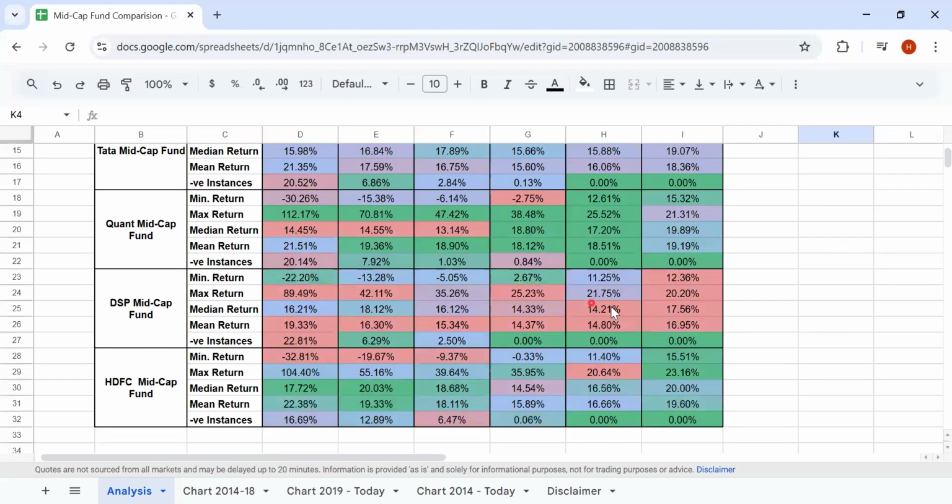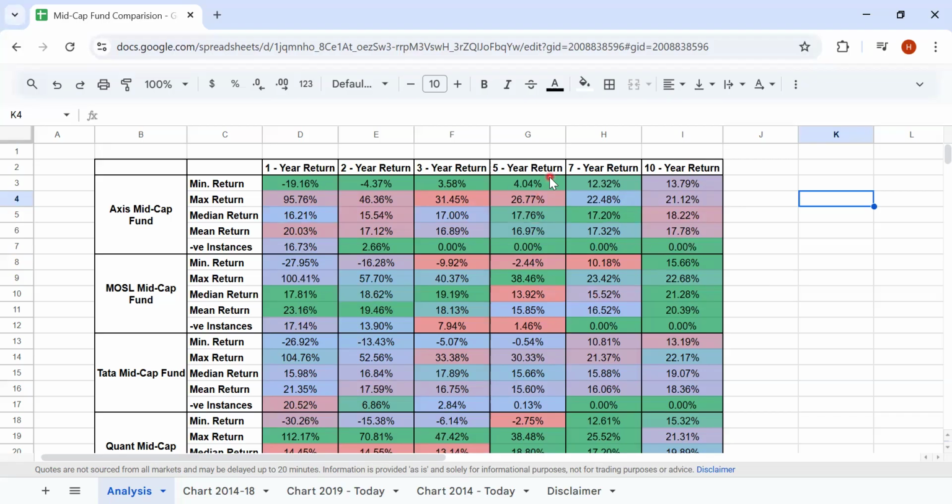DSP Mid Cap Fund has pretty much underperformed everybody on the 5-year, 7-year, and 10-year basis, but again, it has done anywhere between 14 to 17.5%. If you look at the negative instances, along with Axis, it has negative instances from year 5 onwards. The minimum return after 5 years is second best compared to Axis.